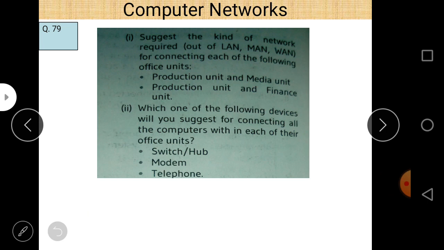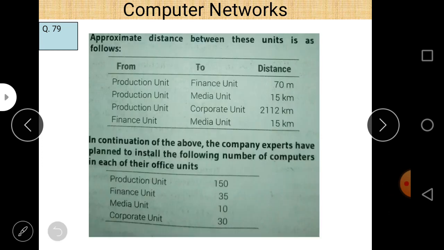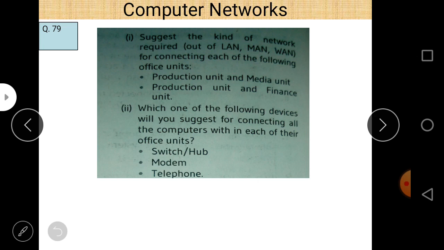Now the question regarding this is: suggest the kind of network required out of LAN and MAN to connect each of the following office units. Same as the previous one: production unit and media unit, production unit and finance unit. So let us do it first. Production unit and media unit. Let us check the distance between the production unit and media unit. What is the distance between them? The distance is up to 15 kilometers. So you use MAN without any doubt.